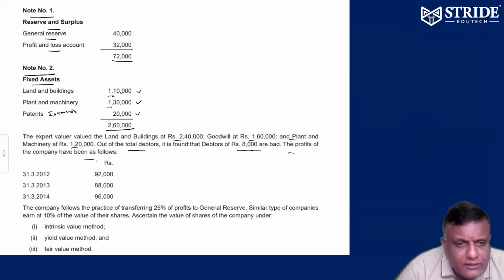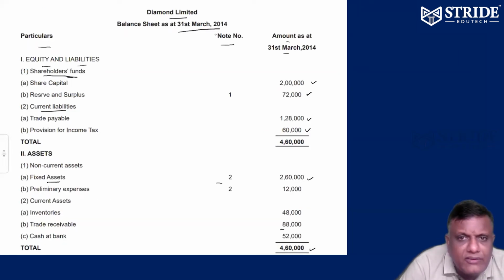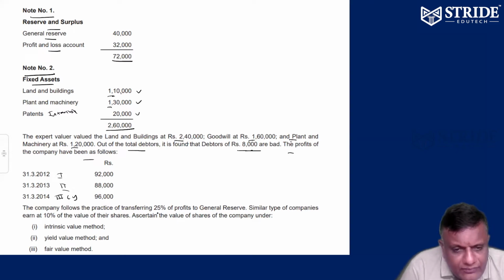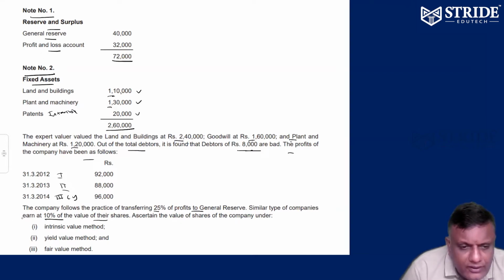The profit for the company for the last 3 years is given. Now we are at 31/3/14, the current year. So first year, second year, third year, the current year. The company always follows the practice of transferring 25% of profit to general reserve. Similar companies earn 10% on the value of the shares, which is the normal rate of dividend or normal return.